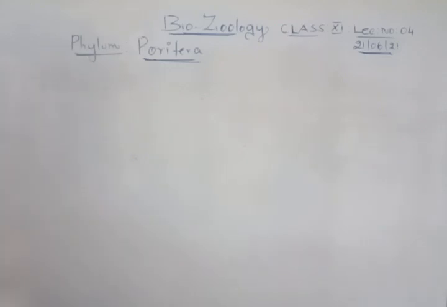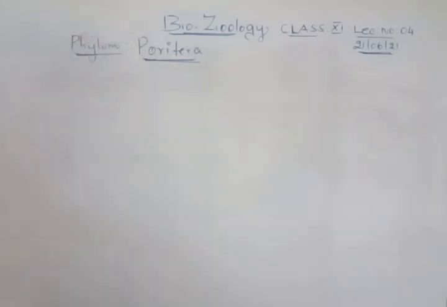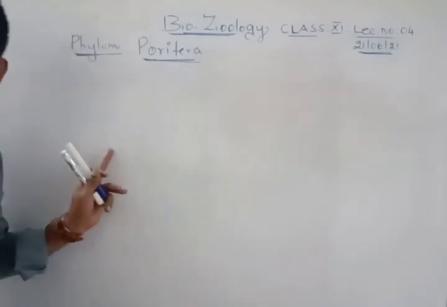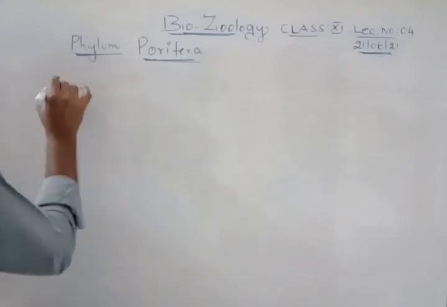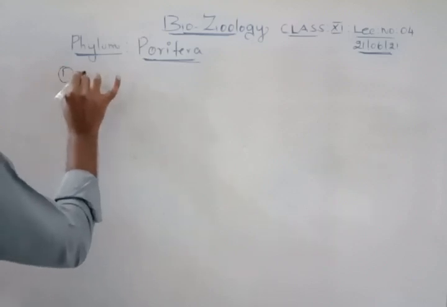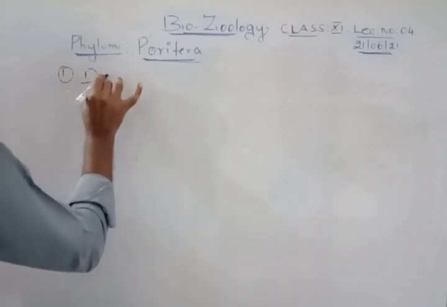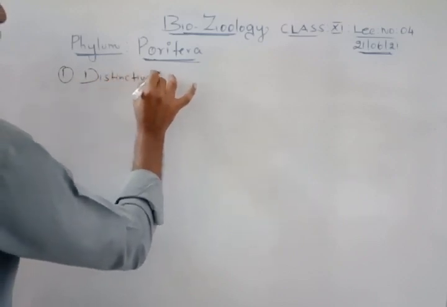Whenever we study a particular phylum, there are 3 fundamental things that you have to keep in mind. Number one is to study the distinctive features of this particular phylum. So what are the distinctive features?